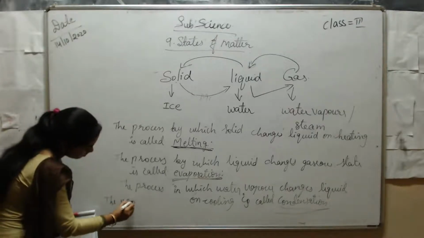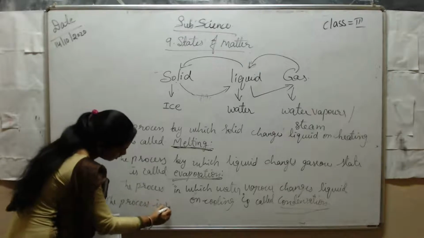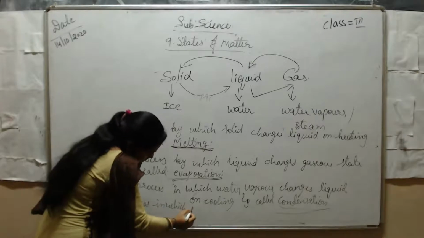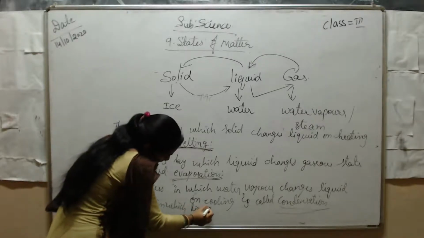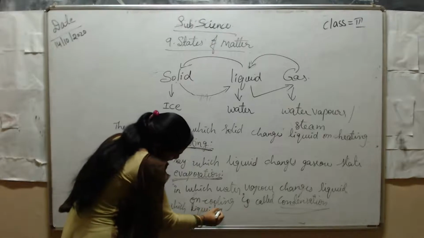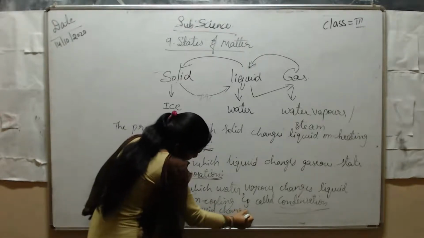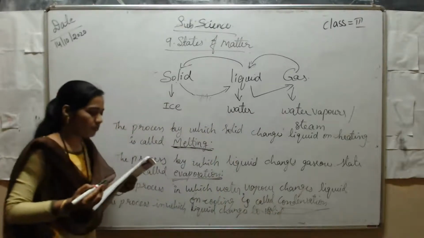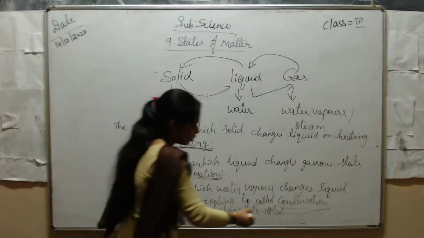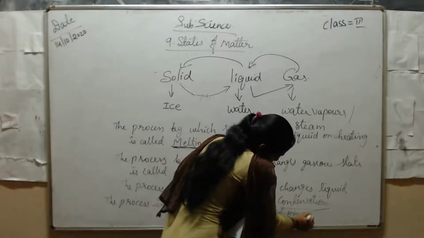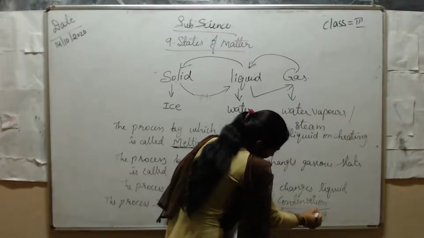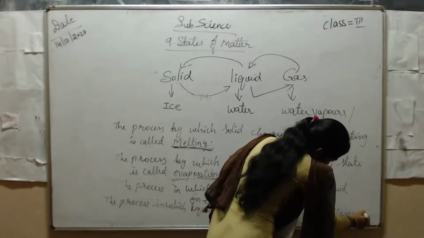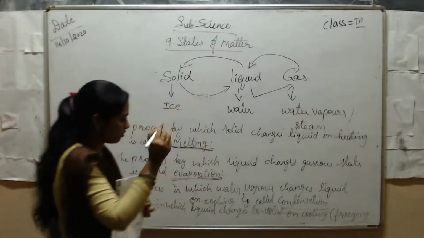The process in which liquid changes to solid on cooling. How does liquid change to solid? By cooling. It is called freezing. Okay, students.